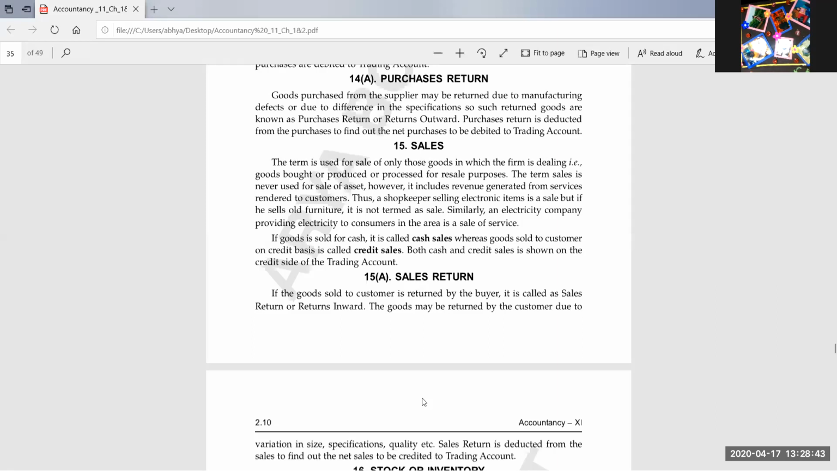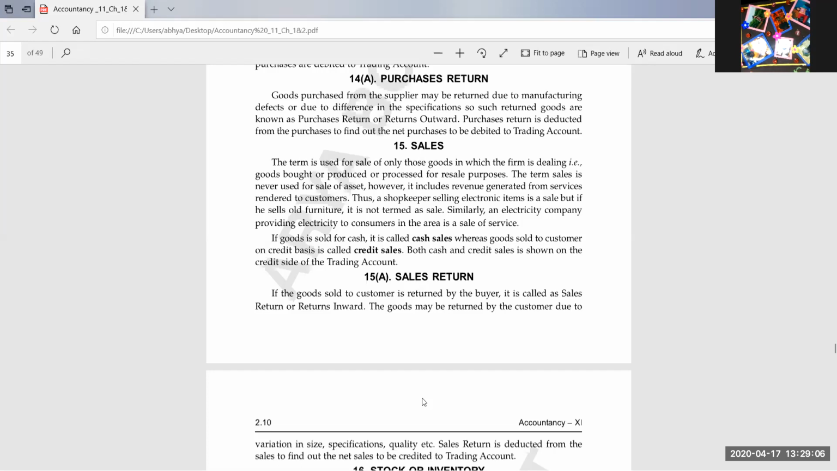Like the one chair which we have sold to one customer, and the customer is coming back and telling us that this chair is not useful for him, so please take it back. So we will record it as a sales return. When we have sold the goods and our customers are returning them, it will be known as sales return.